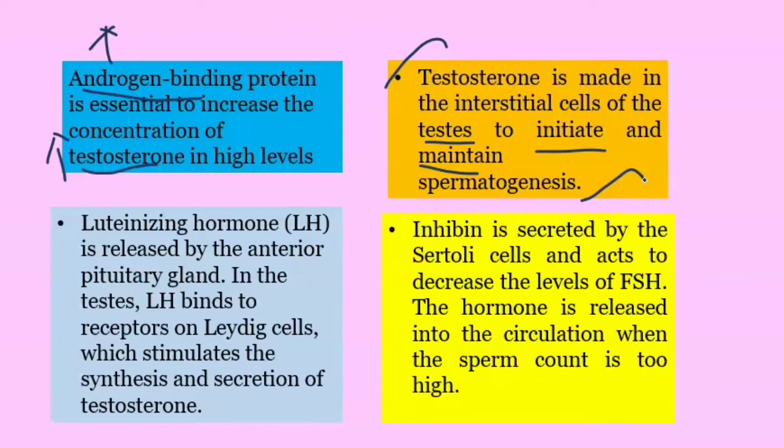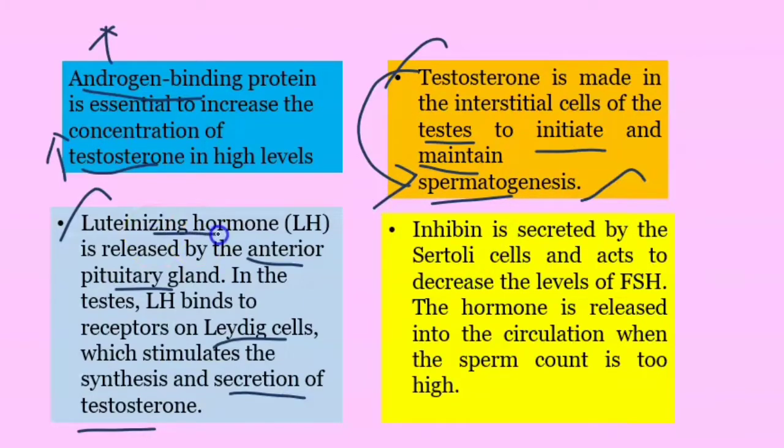Then coming to the luteinizing hormone. Luteinizing hormone is also released by the anterior pituitary gland, and it goes into the testis and binds to the Leydig cell. The Leydig cell is present in the testis. It binds to it and makes the Leydig cell synthesize and secrete testosterone. We already know testosterone is essential for the spermatogenesis process. This testosterone is synthesized by the Leydig cell, and the LH hormone helps in the synthesis of testosterone.